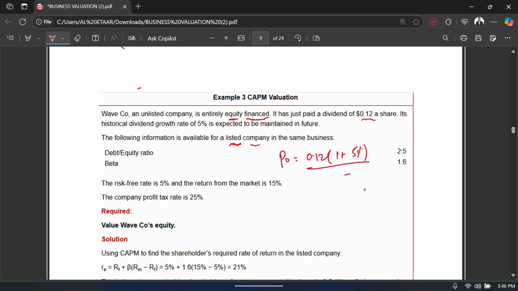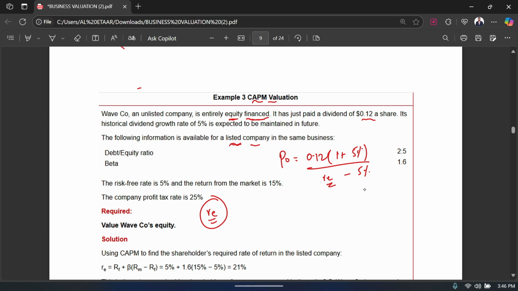And then I divide by the required return minus the growth. So I have the growth, but I do not have the required return. That is exactly why they have given you all the data for CAPM. So you are going to use the CAPM valuation to get your RE, and once you have your RE, that's when you substitute it in this formula, and then we use the same RE to calculate the value of the company, which is unlisted.